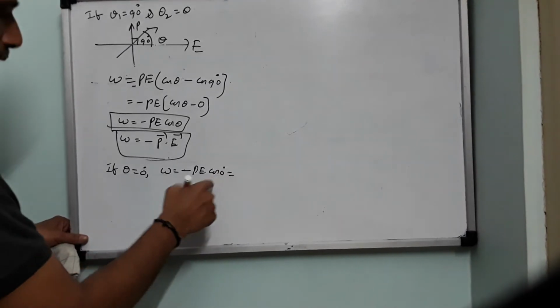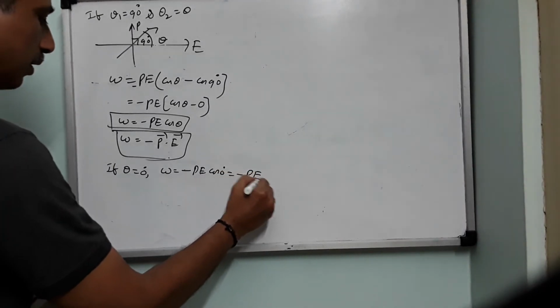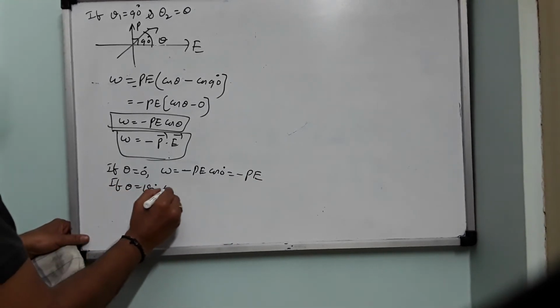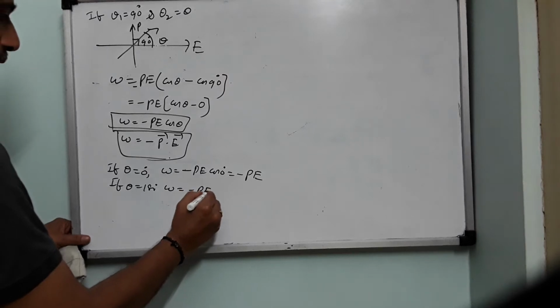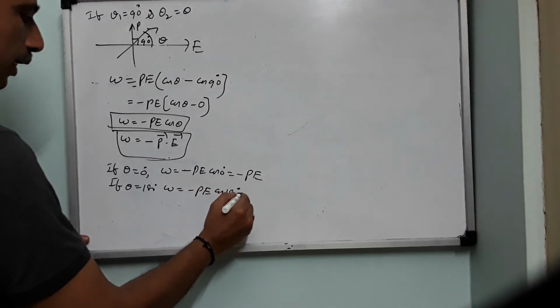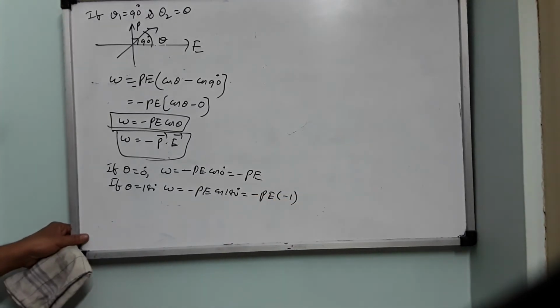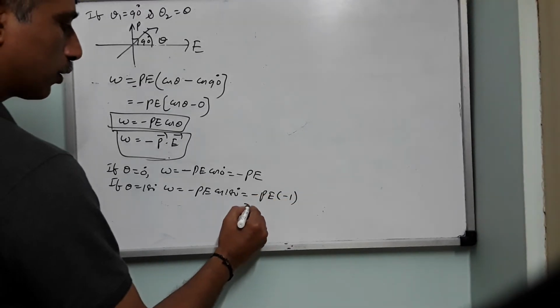Cos 0 is 1. So this will become minus PE. If theta equals 180 degrees, W equals minus PE into cos 180 degrees, that is minus PE into minus 1. Cos 180 is minus 1. So this will become plus PE.